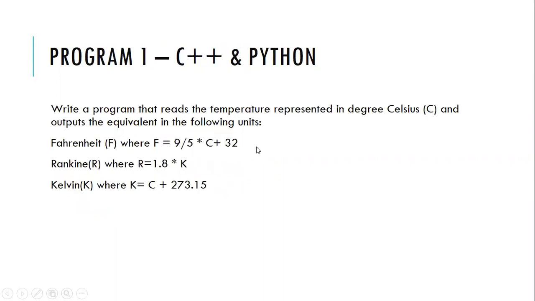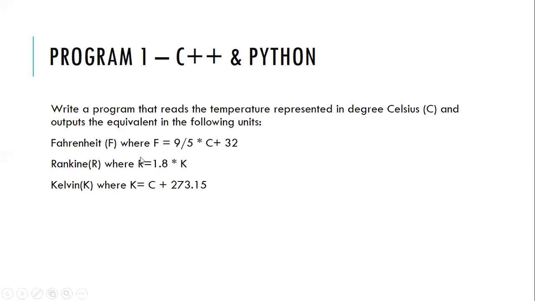Now we go further and try to write this program in C++ and Python. This program requires input from the user in Celsius. Do you know that we have different kinds of scales to measure temperature? If you remember, we have learned about the scales of Celsius, Fahrenheit, Rankine, and Kelvin. Do you remember? Yes, right.